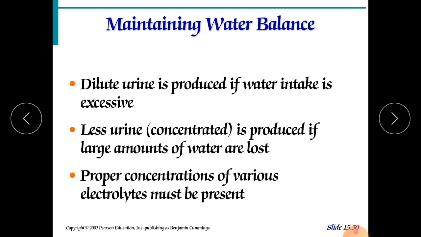Now dilute urine is produced if water intake is excess. Less urine is produced, meaning more concentrated urine is produced, if a large amount of water has already been lost. Proper concentration of various electrolytes must be present, so it is always maintained by various hormonal controls. For example, ADH has a very great role. If less water intake or more dehydration is there, in that condition ADH will control the release of water through our urine.